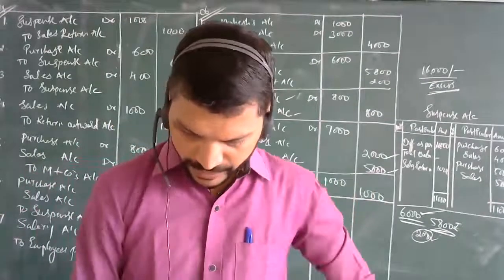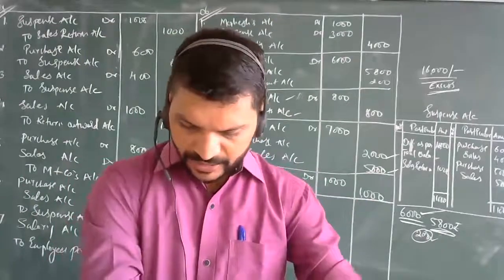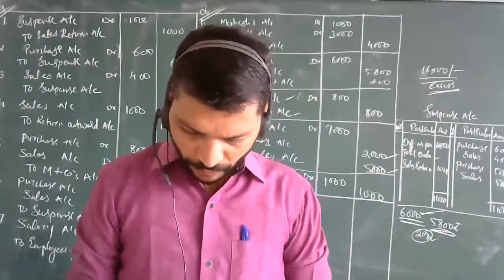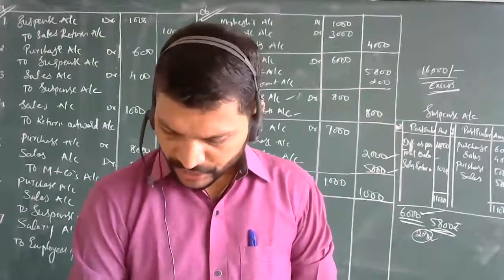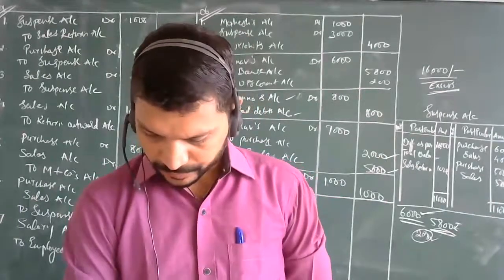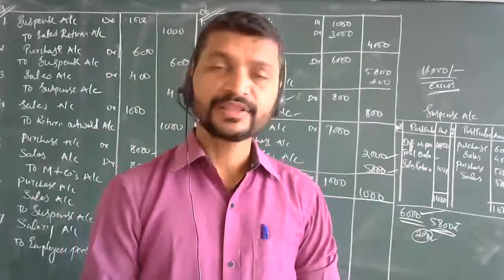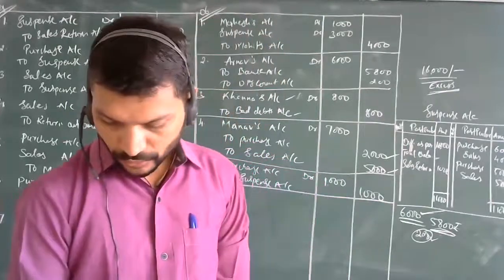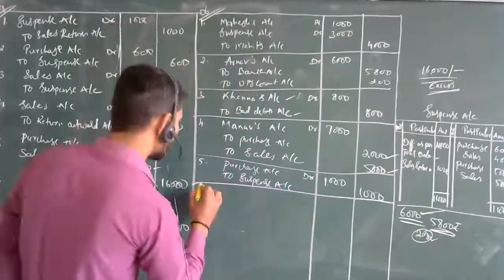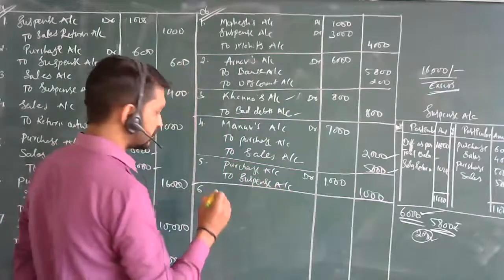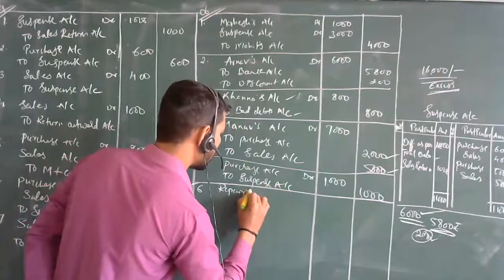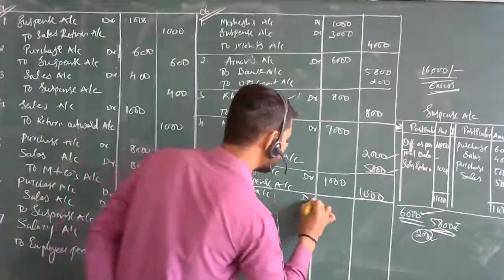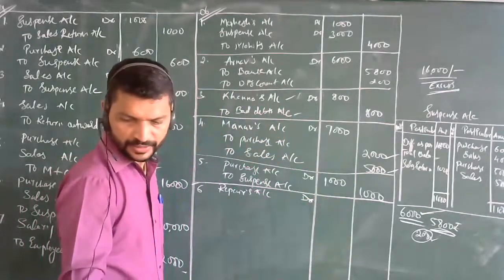Then coming to the next sixth entry, repairs of machinery rupees 1600 wrongly debited to machinery account 1000. Now here we have a difference of rupees 600. So repairs account, it will be repairs and maintenance account debit. The whole amount has to be written over here.